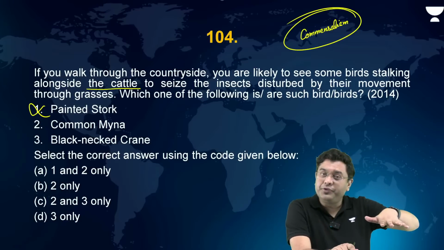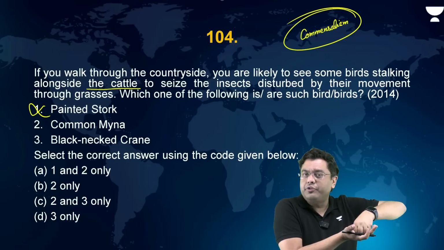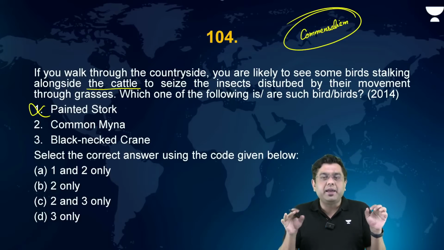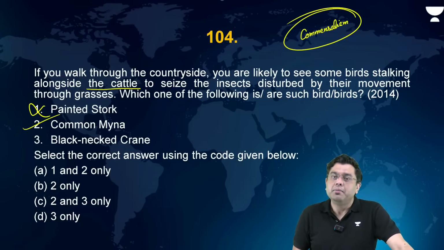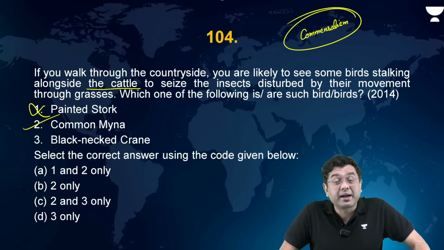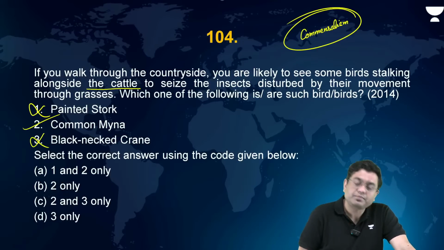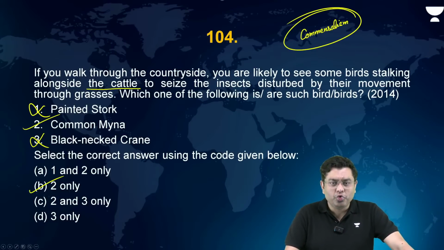So as the cattle moves across the grasses, its weight basically compresses the various holes and cracks. That is when the insects come out. And these birds are there to feed upon those insects. Common myna, absolutely yes. Mynas consume a lot of these insects. Black-necked crane. A crane with such a large beak, if you think about it, is it a consumer of insects? No. Again, fish species are what are consumed. So in this case, the answer is basically B, that is 2 only.